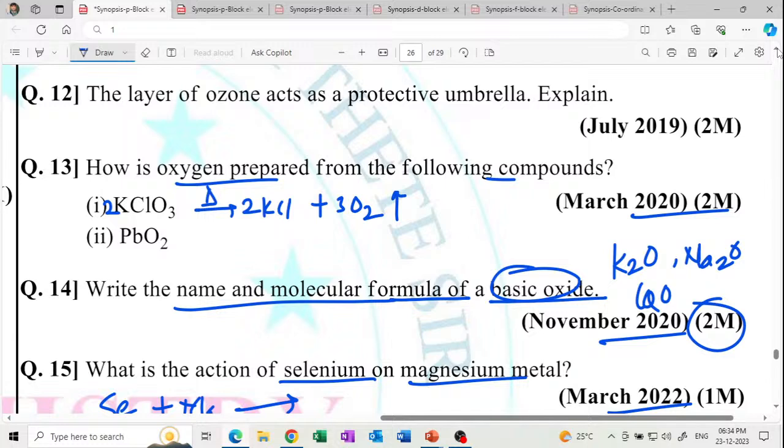And PbO2 on heating gives Pb plus oxygen. Get it? So this is a very important question for the preparation of oxygen. At least you should be able to write the reactions.